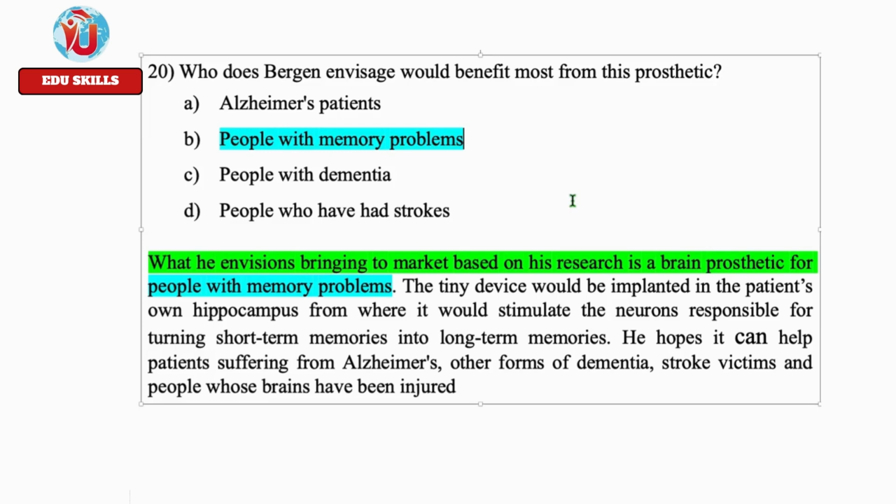You can just find out the other options. Where are they? People with dementia. He hopes it can help patients suffering from Alzheimer's, other forms of dementia. See, who does Bergen envisage would benefit? Envisions, envisage.